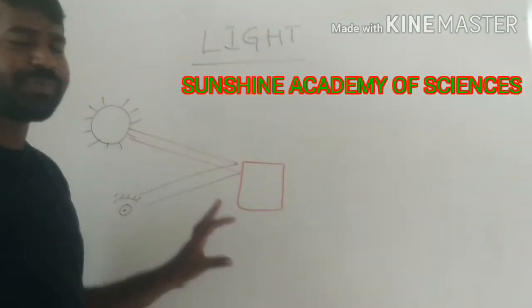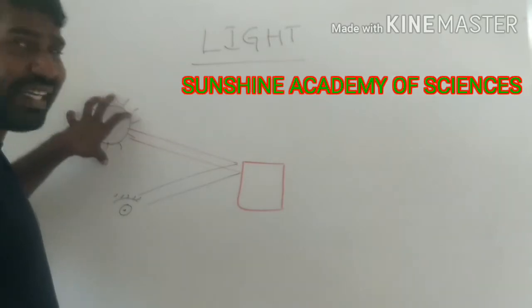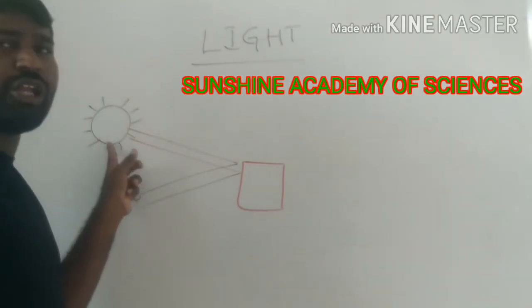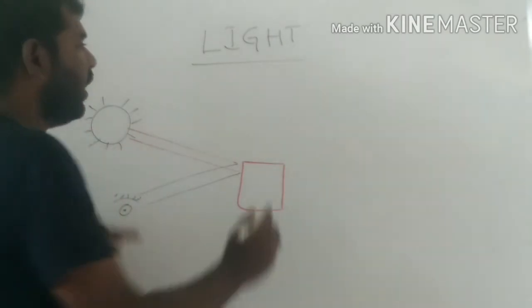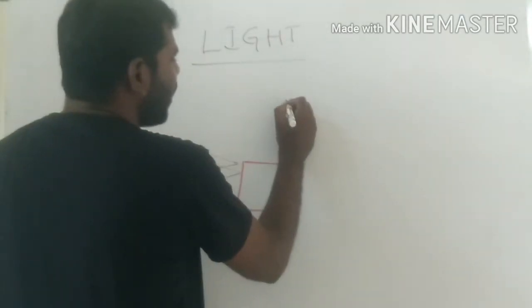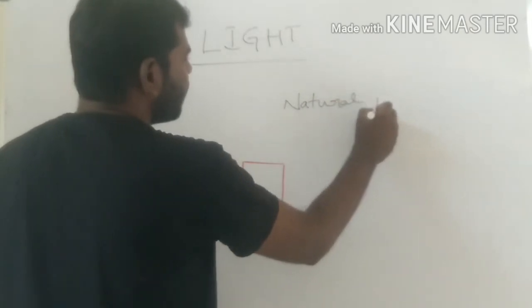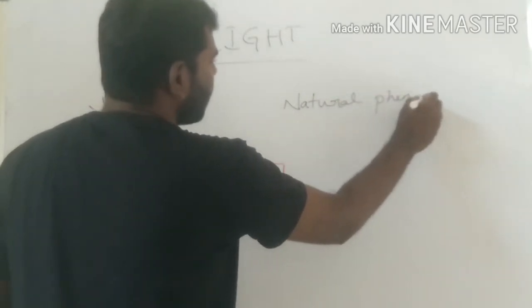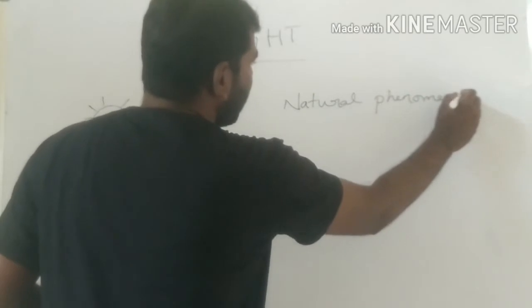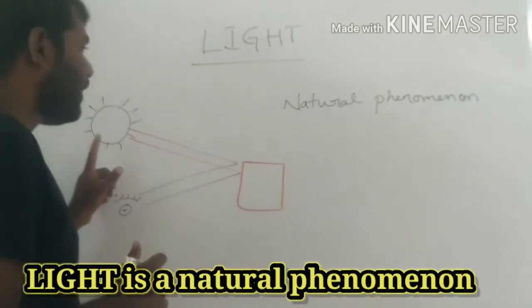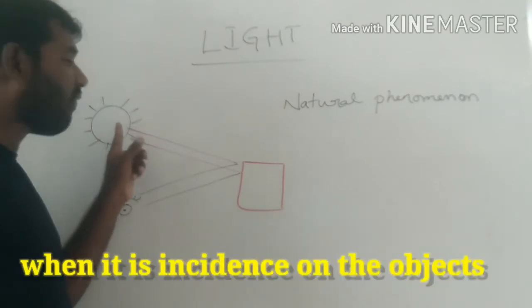Light is emitted from a luminous object. It is a natural phenomenon, which is emitted from the source of light.